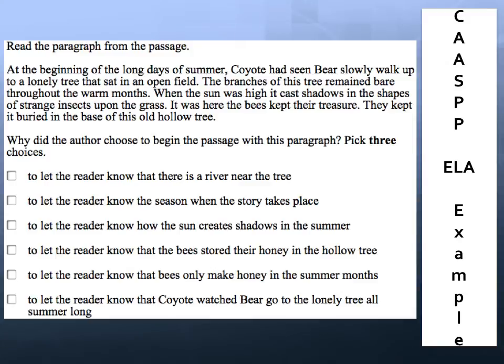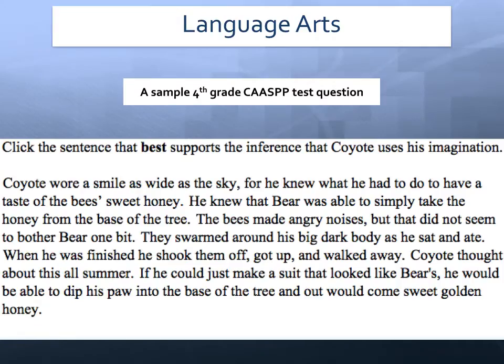Here's another CAASPP reading text and question example. The students need to read and understand the text deeply enough in order to determine the most reasonable inferences about the author's intent. This task requires a depth of knowledge level 3. And finally, another ELA CAASPP example that goes beyond comprehension. Here, they're given the inference, and students must identify the text example that best supports the inference. This depth of knowledge level 3 question requires students to not only be able to read and understand the text, but be able to analyze and determine the best option.